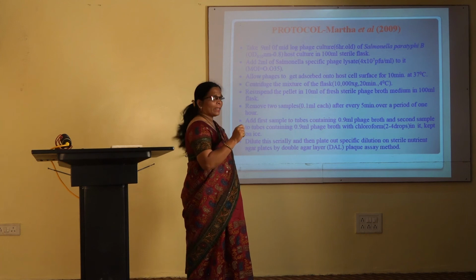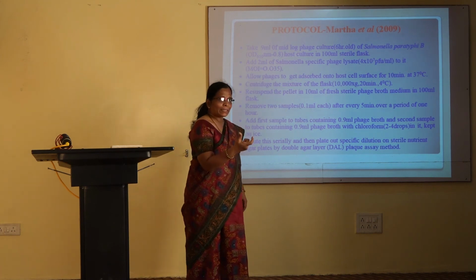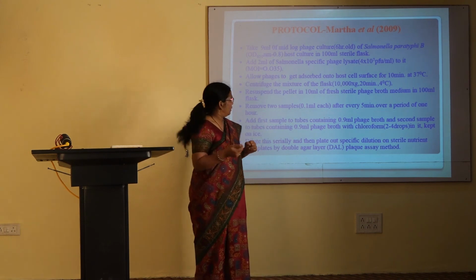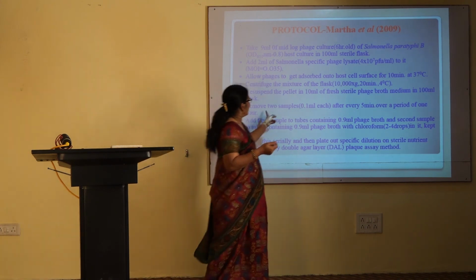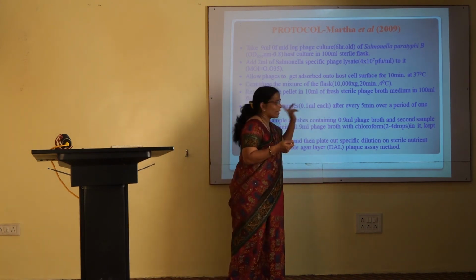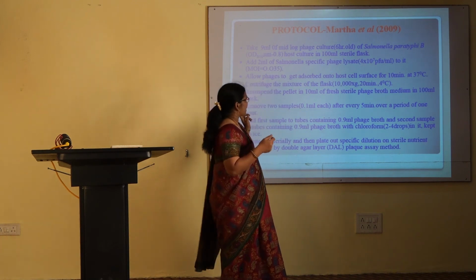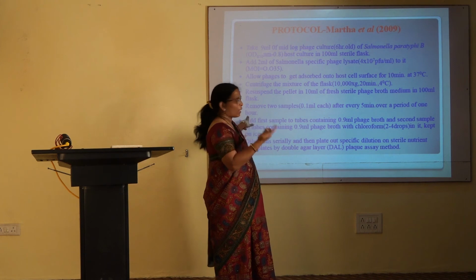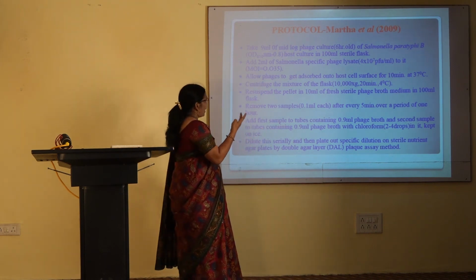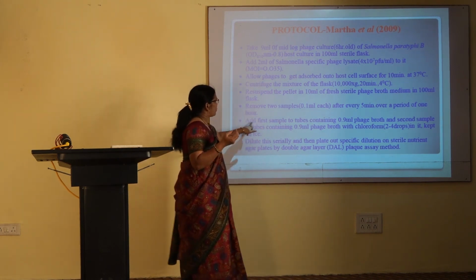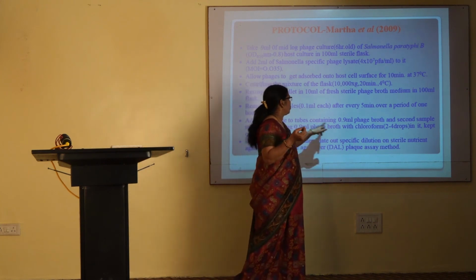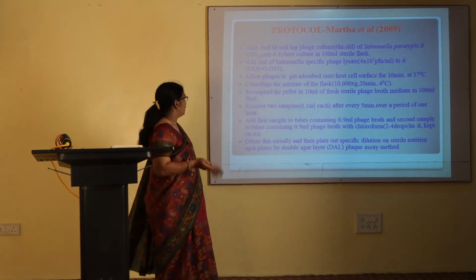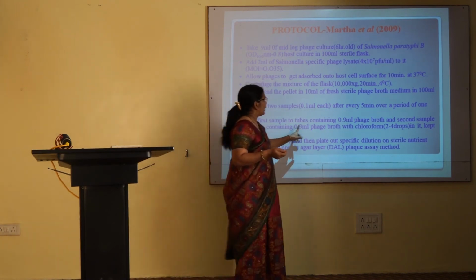Then after that you have to keep that flask in a shaking condition, and you have to take 2 samples from that flask. Each sample would contain only 0.1 ml of the liquid. After every 5 minutes, over a period of 1 hour, you have to take out the sample. As we are removing 2 samples, the first sample is added in a tube containing 9.9 ml of the phage broth, and the second sample is added in a tube containing 0.9 ml